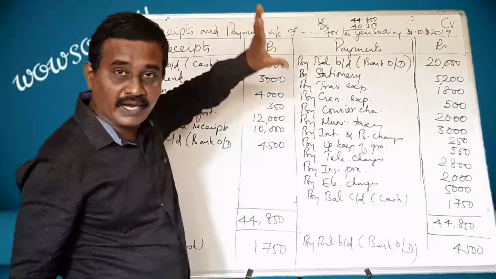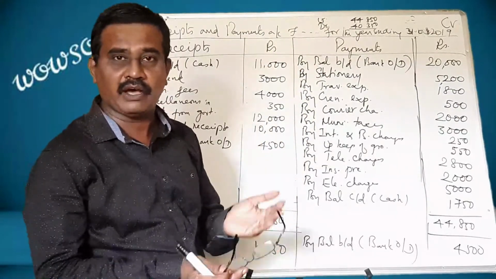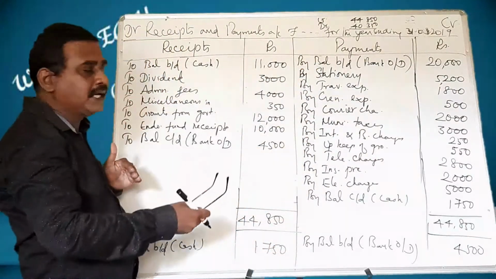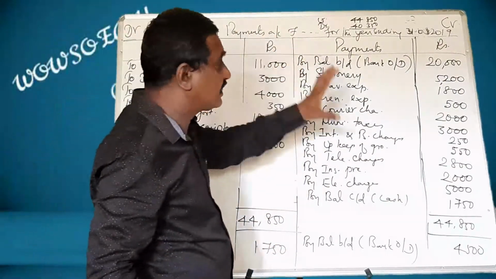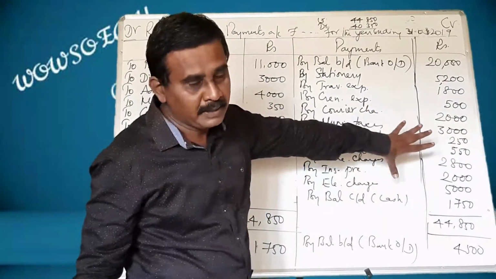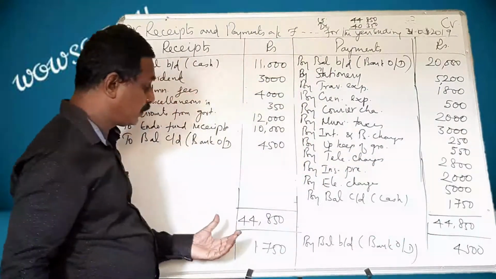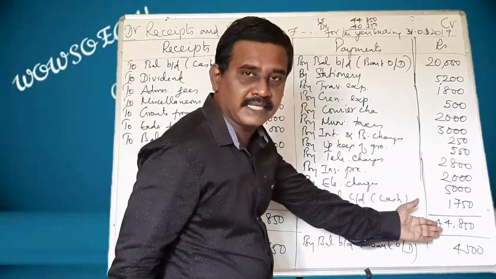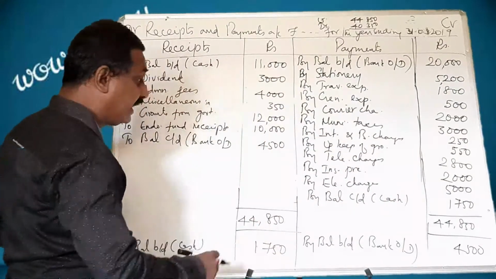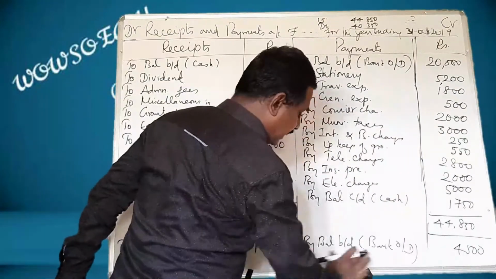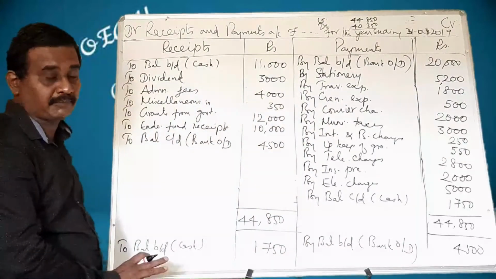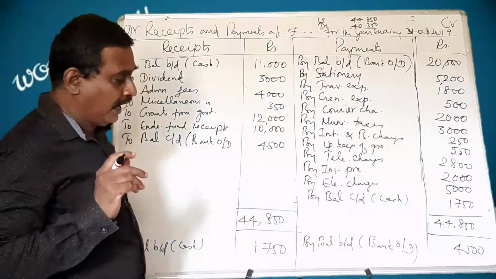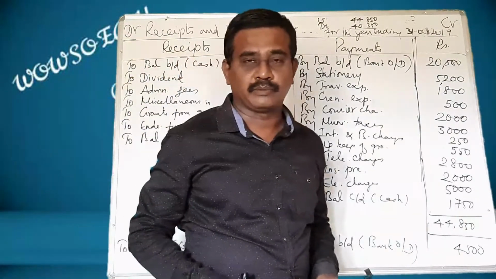It is prepared to find out whether any cash is available in our hands or any bank overdraft is there. So all receipts, all incomes will be recorded in the receipt side and all payments, all expenses will be recorded in the payments side. Go for balancing these two. If this side is exceeding, there will be bank balance. When this side is exceeding, there will be bank overdraft, and bank overdraft should be brought to this side. This is the way of completing a sum. Most of the students just stop with this. We should not stop with this. That's all, I hope you have understood.